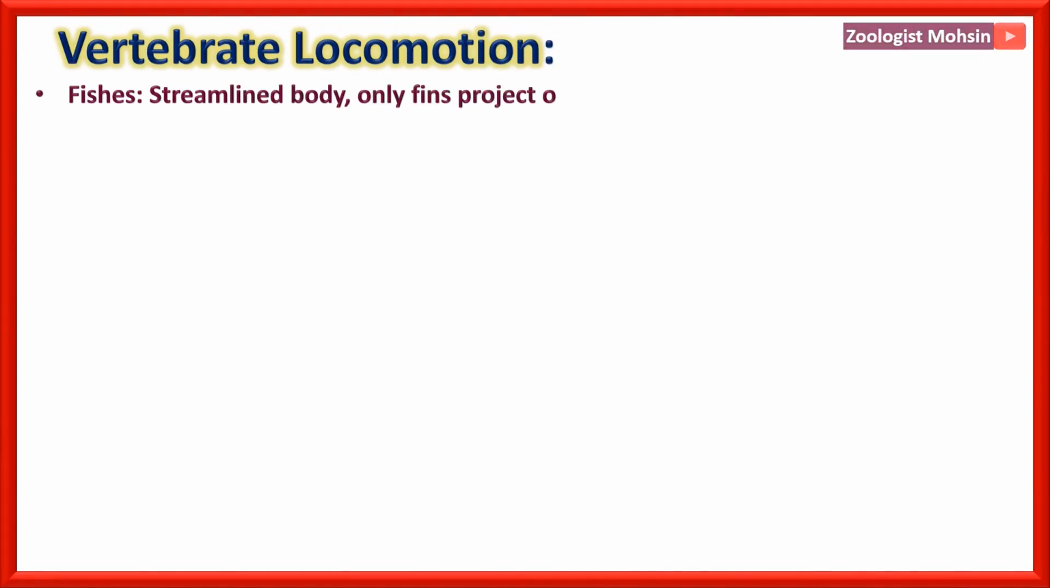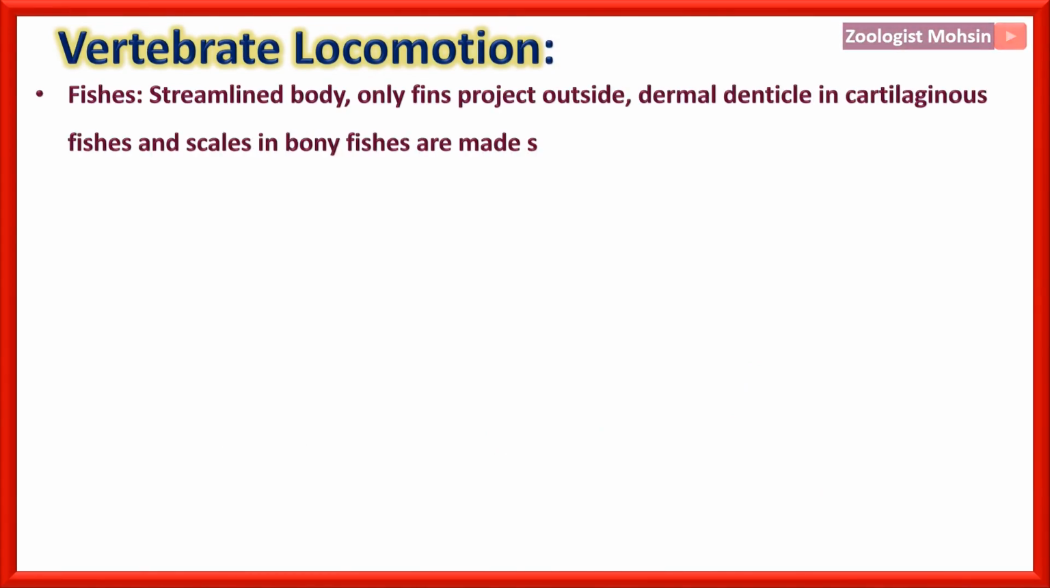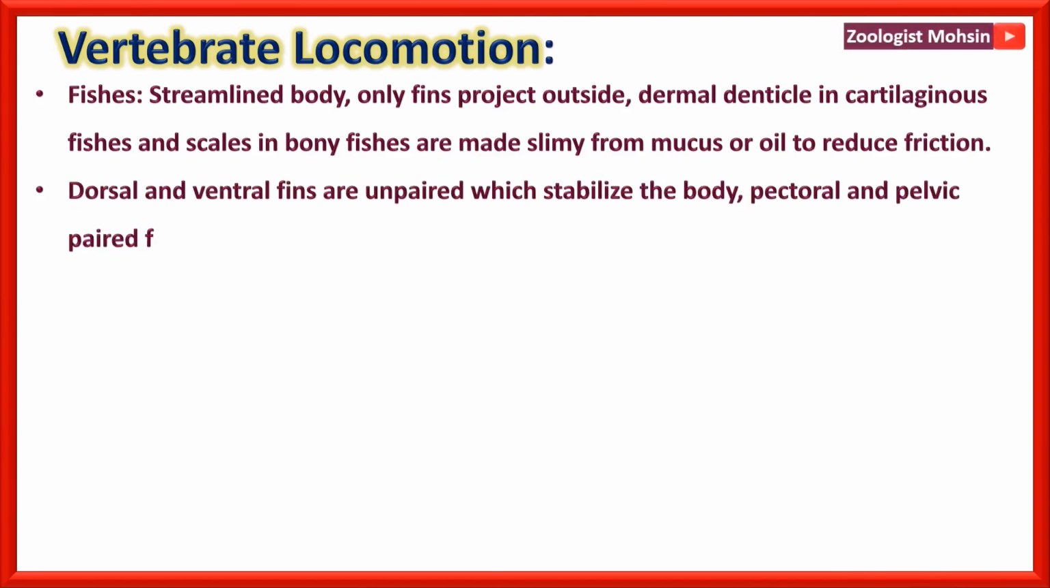Now, vertebrate locomotion: fishes. Streamlined body, only fins project outside, nothing else. Dermal denticles in cartilaginous fishes and scales in bony fishes are made slimy from mucus or oil to reduce friction. That is the most major adaptation to locomote in the water.